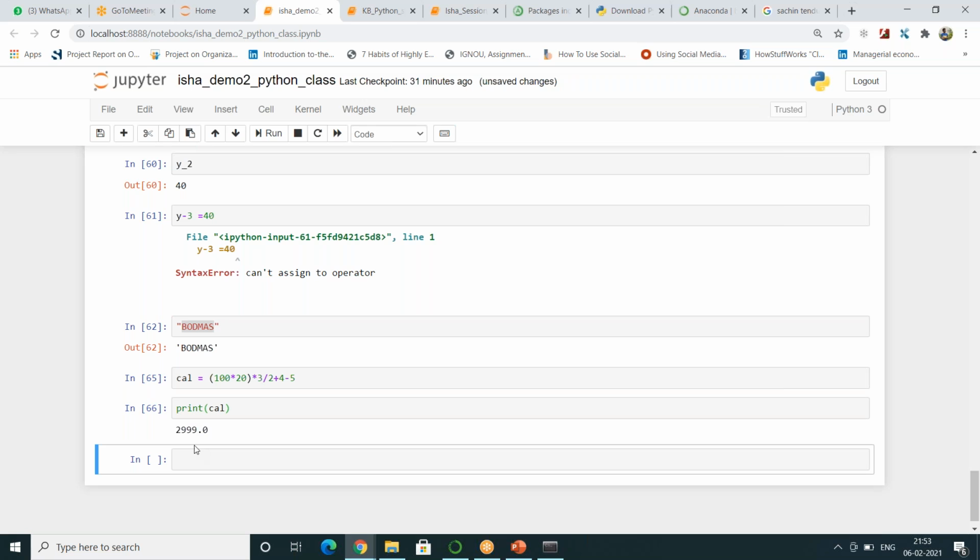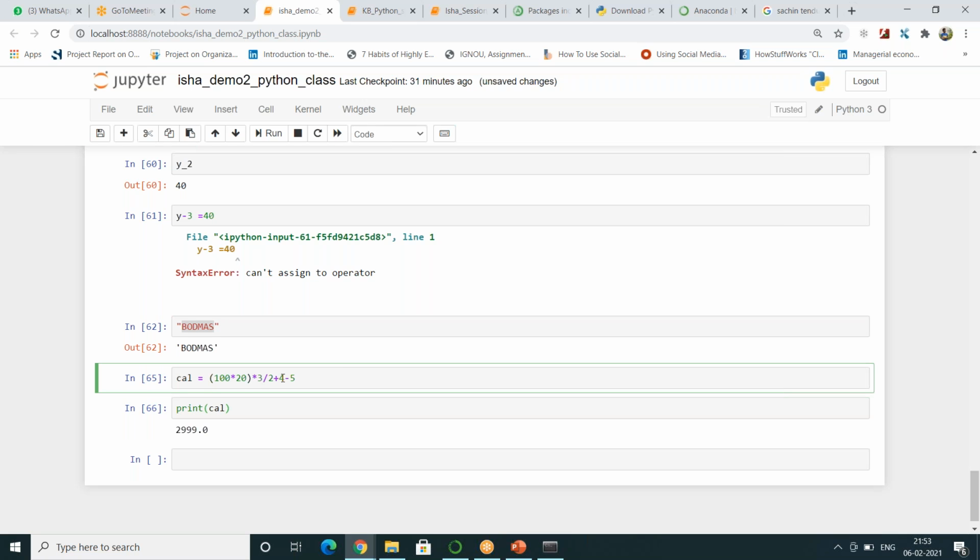So what has happened now? What is the calculation now? 100 into 20, 2000. Then what should be done? Division should be done. So first division will get executed, which is 2 by 3. First this calculation will be done, then this division will be done, then this value into this value will be done, then the addition, then the subtraction. So it will first figure out the sequence of characters and the special characters that you have given. Based on that, you will get the answer.